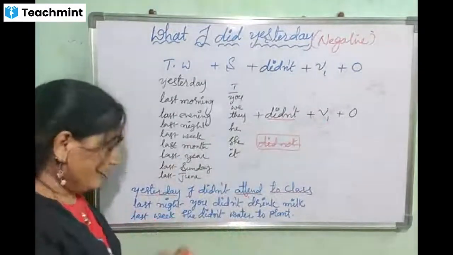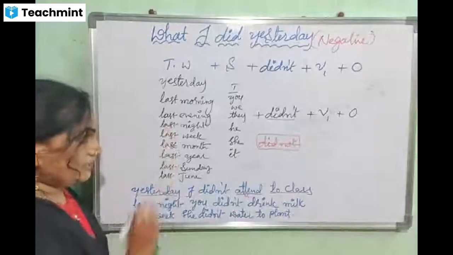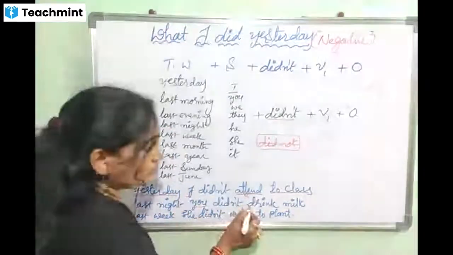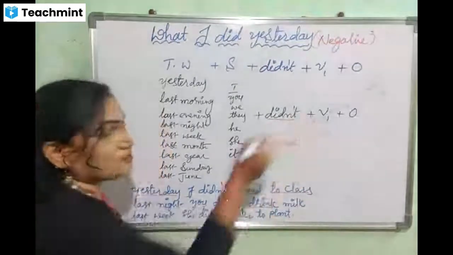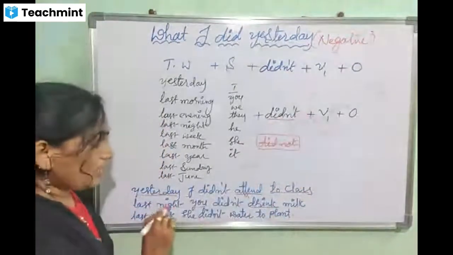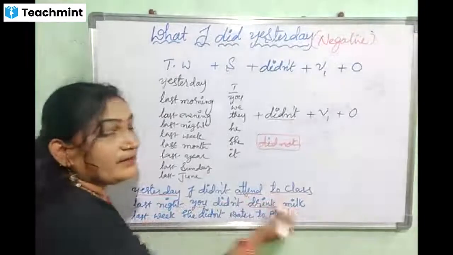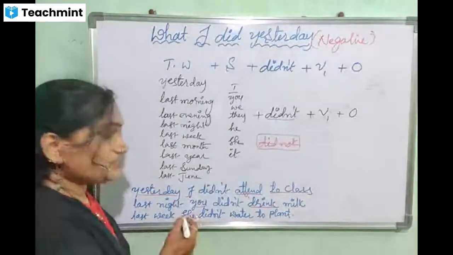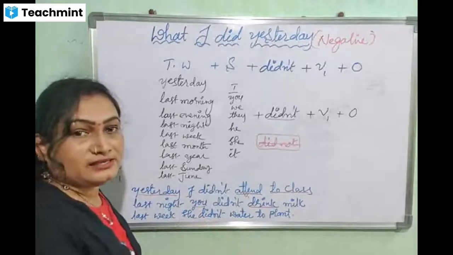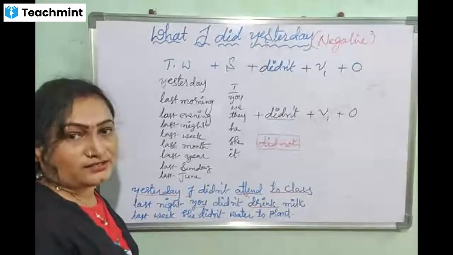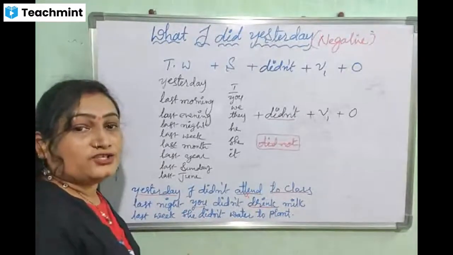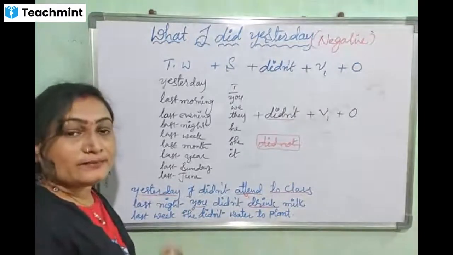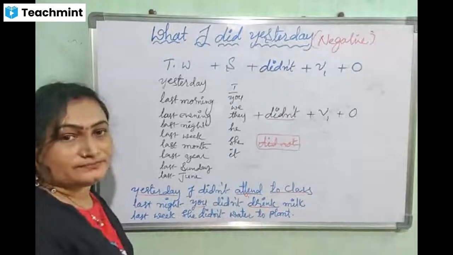Okay. Next. Last night is a time word. You is a subject. I used didn't here. Drink is V1. Milk is the object. Last night you didn't drink milk. How to say it in positive? Last night you drank milk. Drink, drank, drunk. So, last night you drank milk, we say in a positive sentence. But here we are using V1.